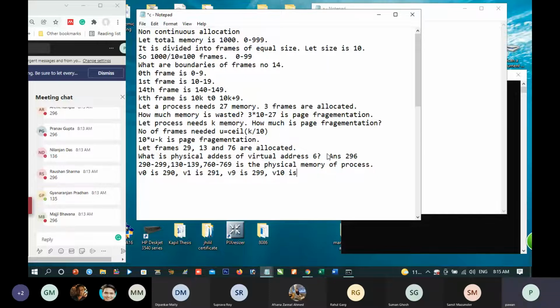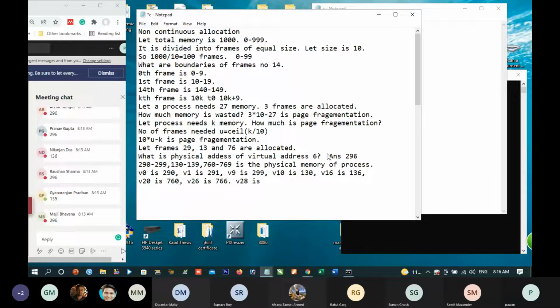Variable number 10 is 130. Variable number 16 is 136. Variable number 20 is 760. Variable number 26 is 766. Variable number 28 is what?